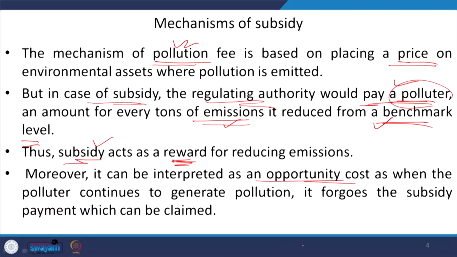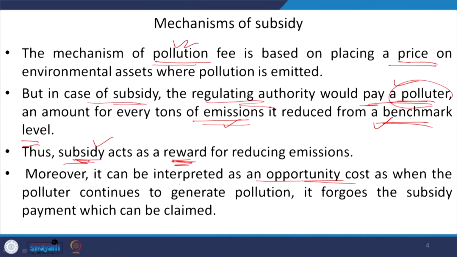Why opportunity cost? Because if the polluting industries are not going to reduce the pollution, then obviously they need to pay the tax for it. And if they are reducing the pollution, then obviously they will get a kind of reward, that is subsidy. So, this subsidy can be interpreted as the opportunity cost when the polluting industry is generating the pollution and foregoing the subsidy payments.